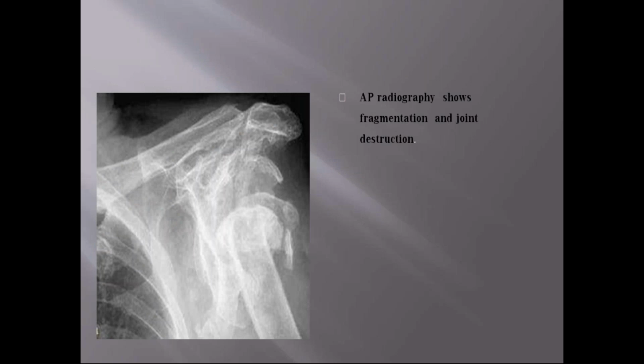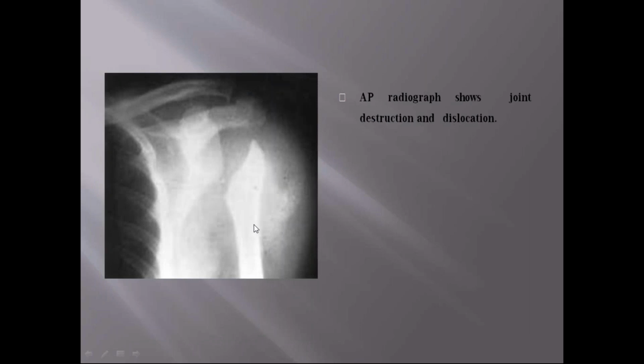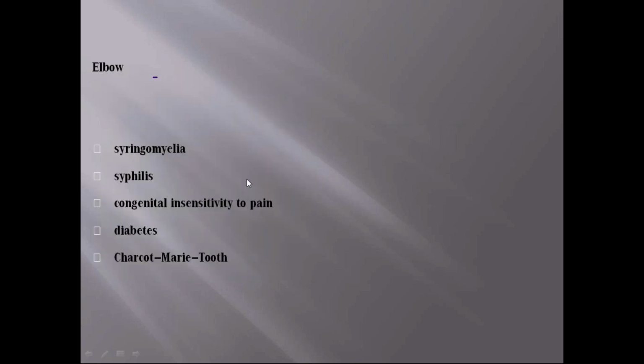If we see the radiograph of this shoulder, you can observe destruction of the joint and fragmentation of the pieces of the joint. In this radiograph, there is extensive destruction as well as dislocation. The joint is not in place, it's not in the socket, so there is dislocation of the joint.